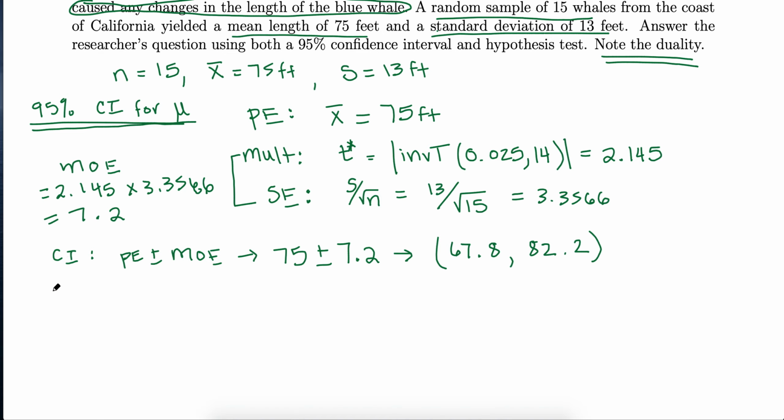We're going to start off by saying how confident we are. So I'll say we are, or if you want to be formal again, this study is, that's fine as well. We are 95% confident. And we've been saying proportion for so long, be careful and say mean. We're talking about means in this case, and the population mean length for the blue whale. So we are 95% confident. The mean length